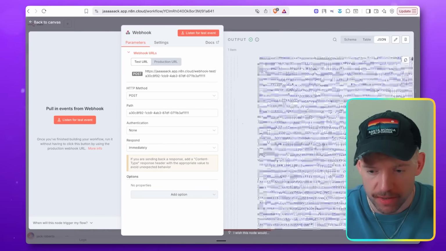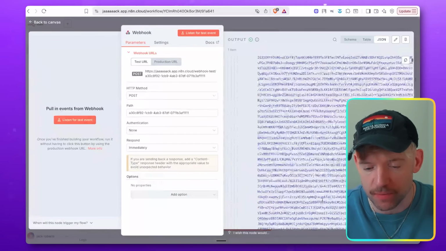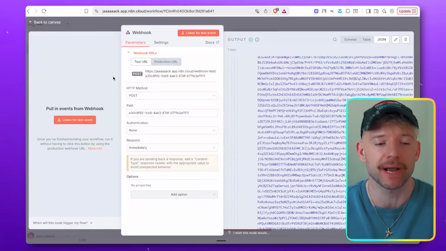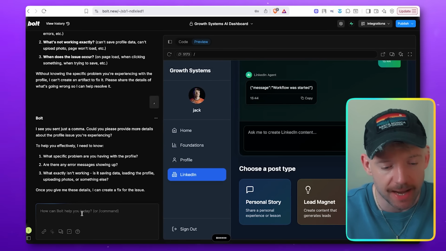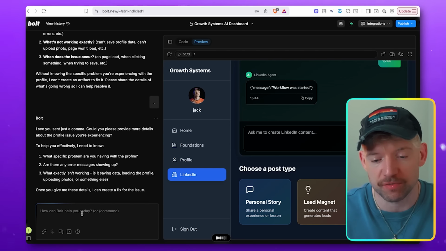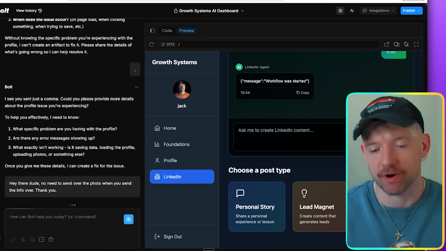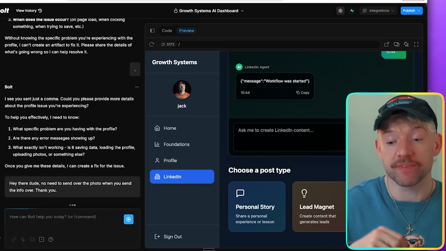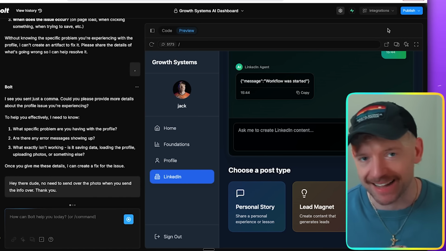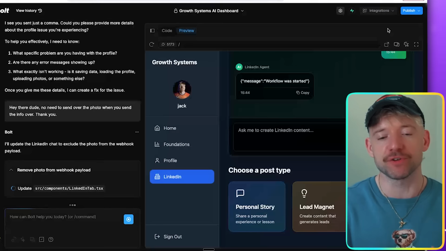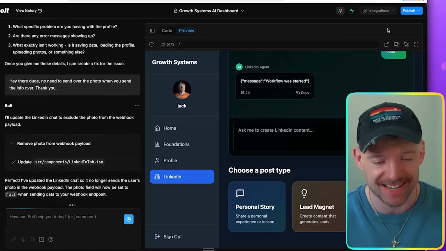We've got the photo. Do you know, guys, I think the photo is what's causing quite a lot of data. So let me come back and just change that real quick. Hey there, dude, no need to send over the photo when you send the information over, thank you. Because I think that's what's not doing it. The reason why this didn't work, by the way, is because I didn't hit the classic publish. You have to do that to update it so it works in different applications, which is cool.